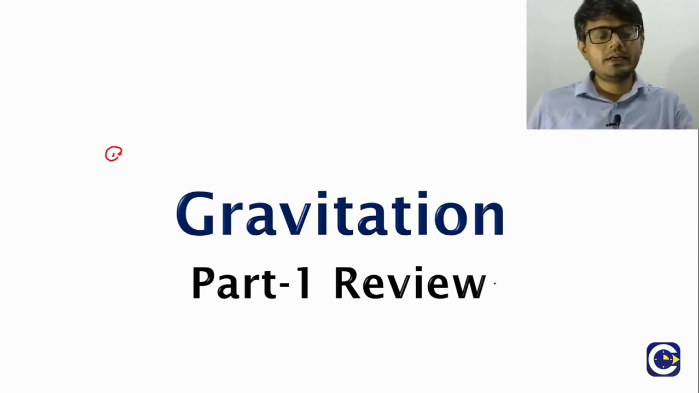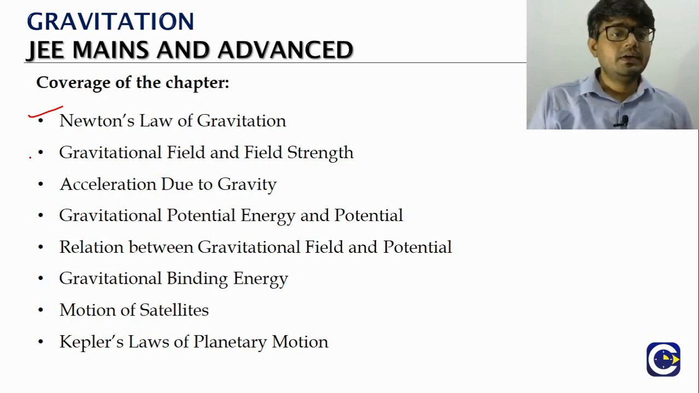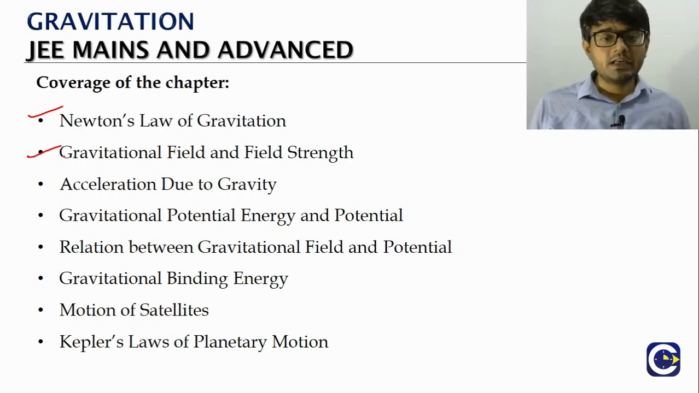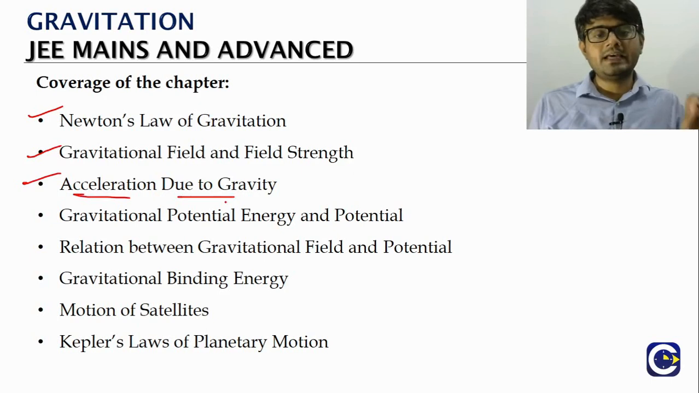So if you look at the overall coverage of the chapter, we have at the very beginning the idea of gravitation and the law of gravitation that talks about how we can find out the gravitational force between 2 point masses. We'll see how Newton's law of gravitation is proposed and what is the basis for that. Then we'll learn the idea of gravitational field and particularly the field strength. Then of course, relating to that, we have an idea of acceleration due to gravity.